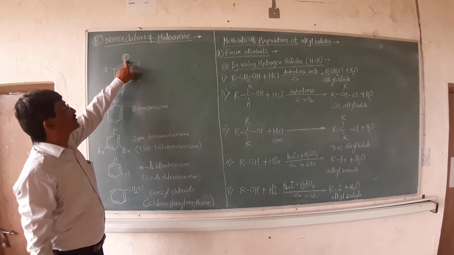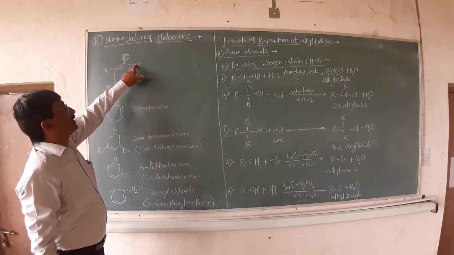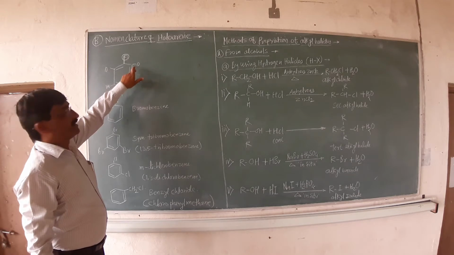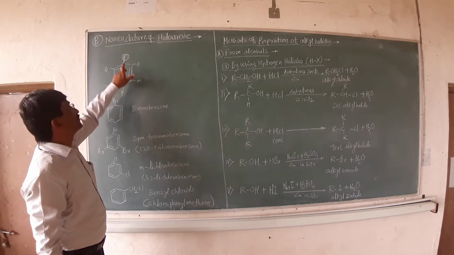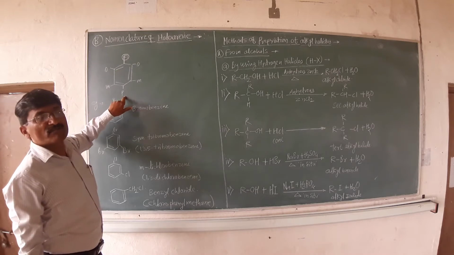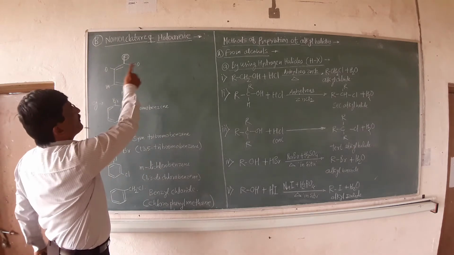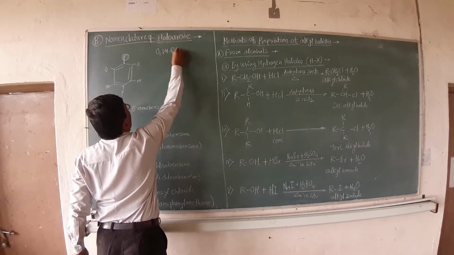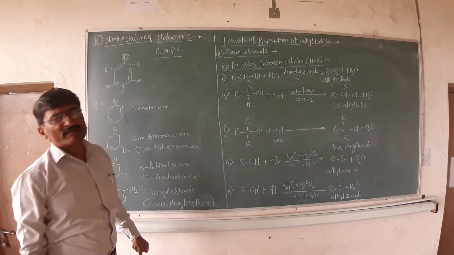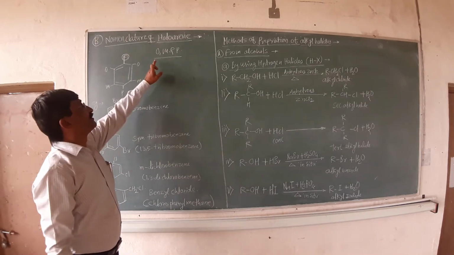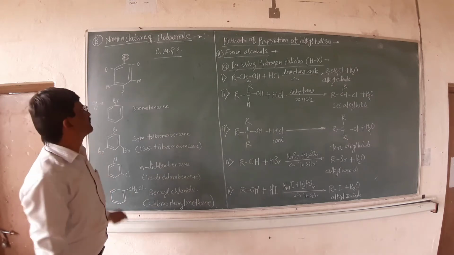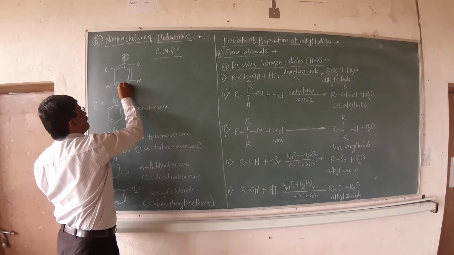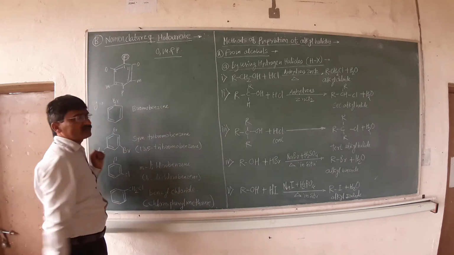With respect to this functional group, the first adjacent position is the ortho one. Next is the meta position, and the one opposite to that is the para position. That means in the nomenclature of haloarenes, we have to use ortho, meta and para terminology in the common name system, while in the IUPAC name system, we have to use numbering like 1, 2, 3, 4, 5 and 6.